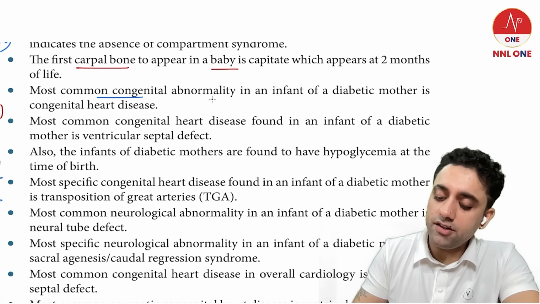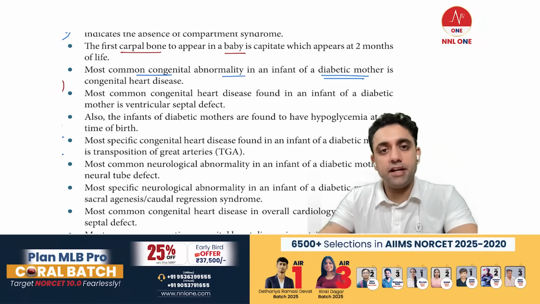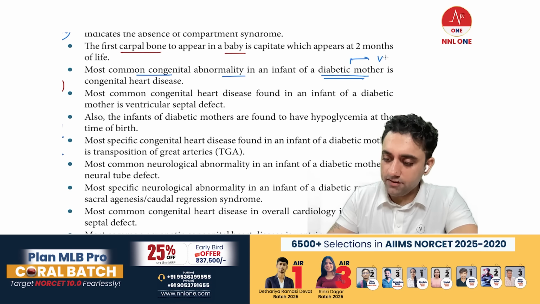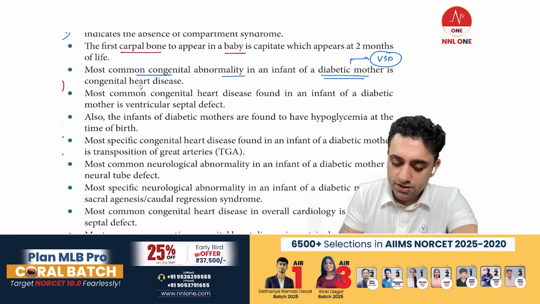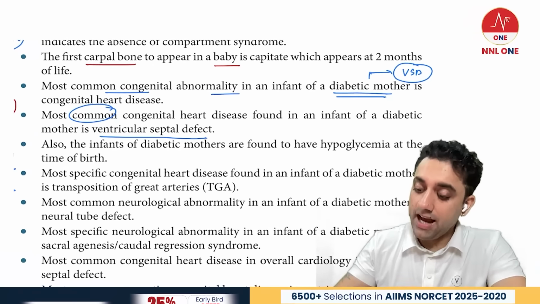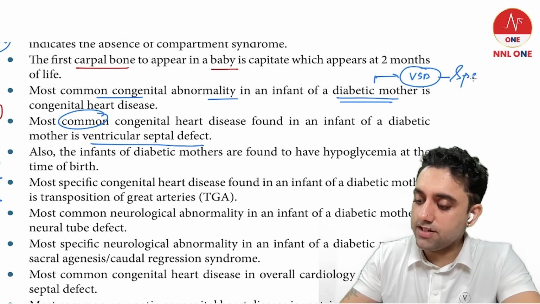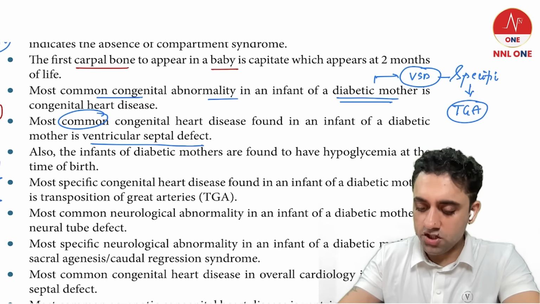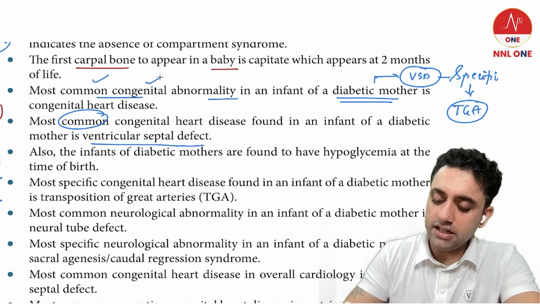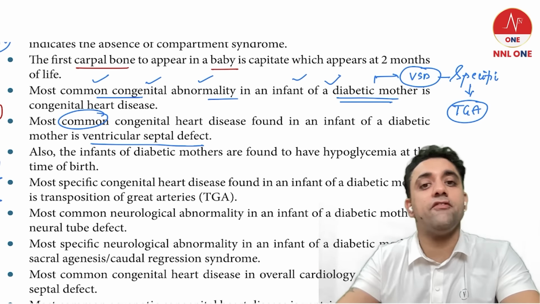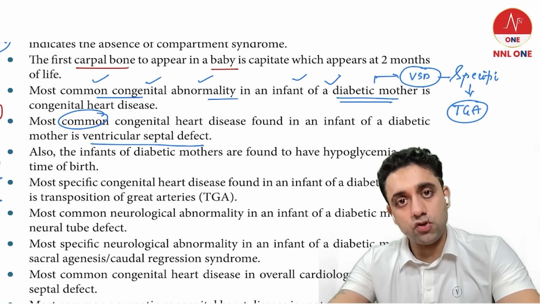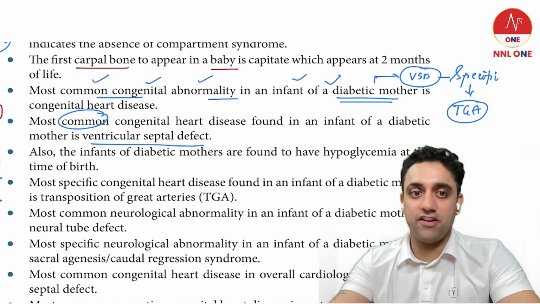Which is the most common congenital heart disease in infant of diabetic mother? The most common congenital heart disease in infant of diabetic mother is VSD, and most specific, if I ask you which is the most specific congenital heart disease, that is nothing but TGA. Finish. Next question. Which is the most common congenital abnormality in infant of diabetic mother? Congenital heart defect is the most common congenital abnormality in infant of diabetic mother.